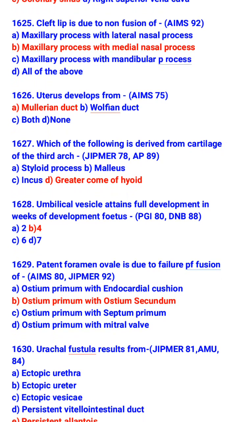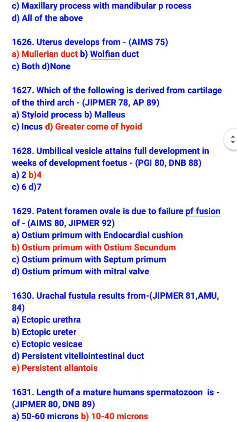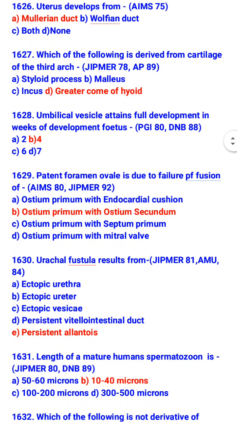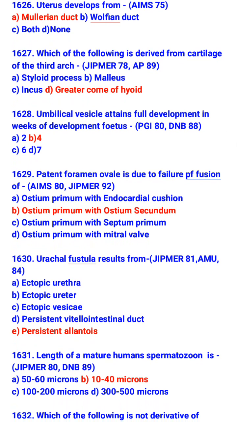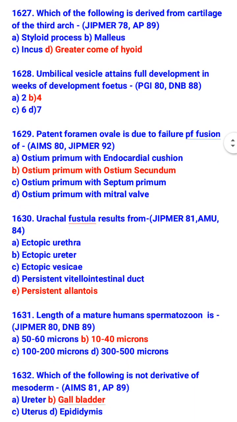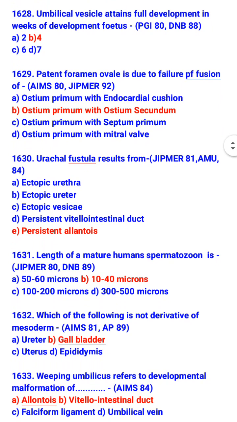Greater cornu of hyoid. Umbilical vesicle attains full development in the 4th week of fetal development. Patent foramen ovale is due to failure of fusion of ostium primum with ostium secundum. Urachal fistula results from persistent allantois.